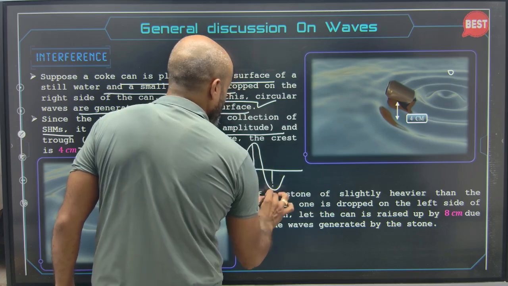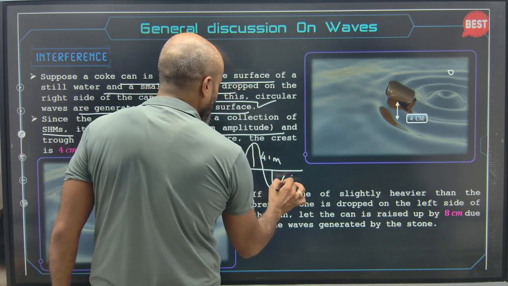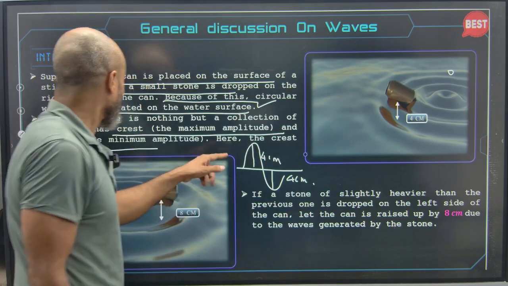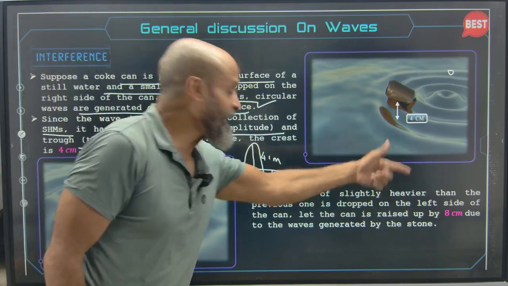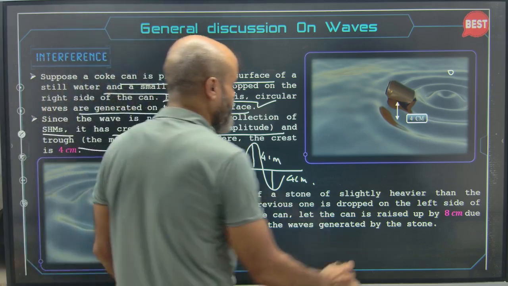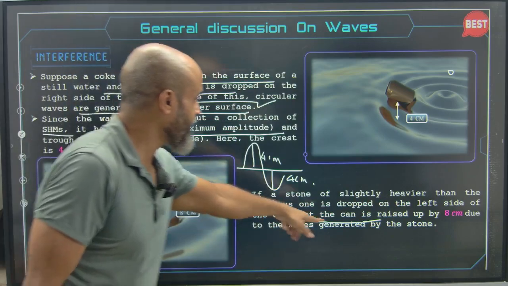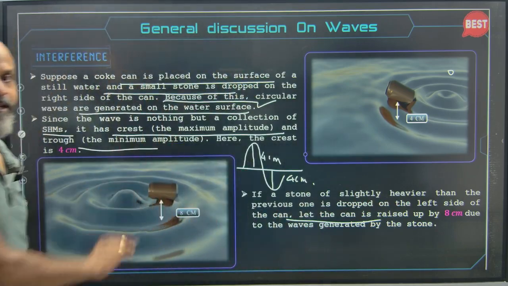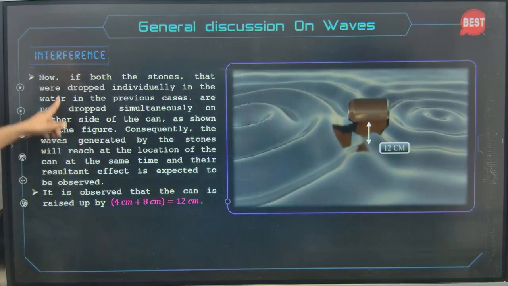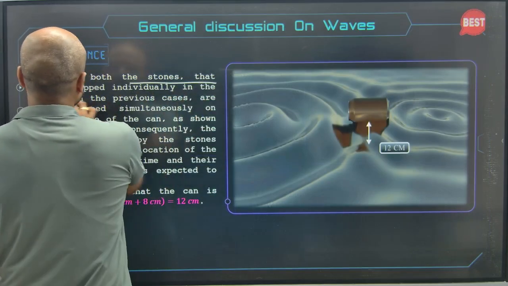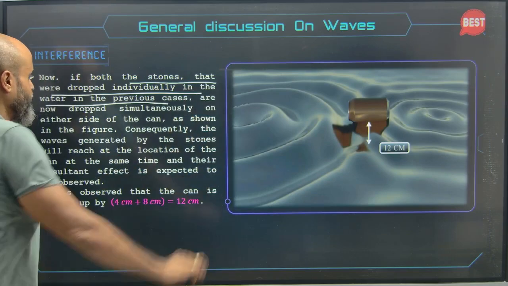So it will have a crest and it will have a trough. The crest will be 4 centimeter and the trough will be 4 centimeter. Okay. If a stone slightly heavier than the previous one is dropped on the left side of the can, then the can is raised up by 8 centimeter and this is what will be generated, 8 centimeter up and 8 centimeter down.